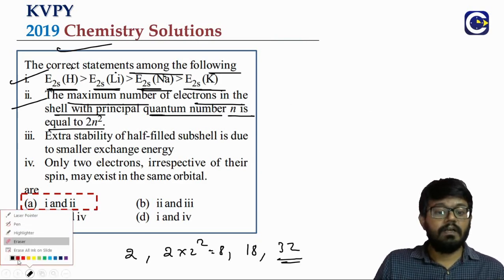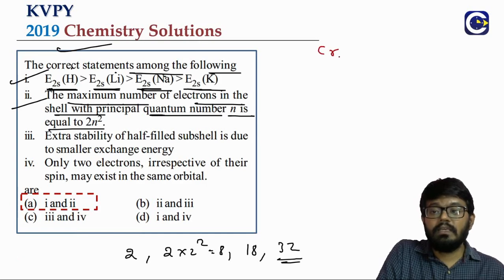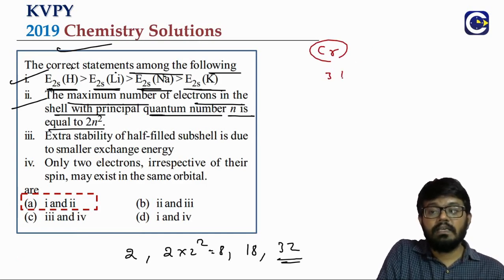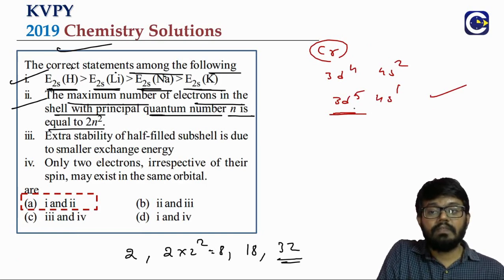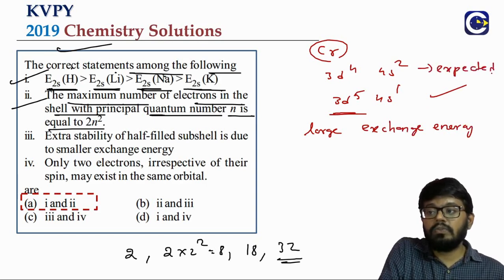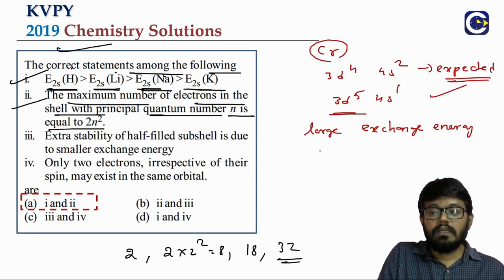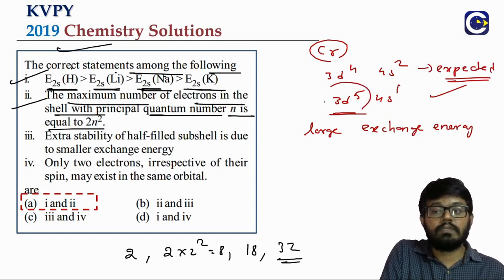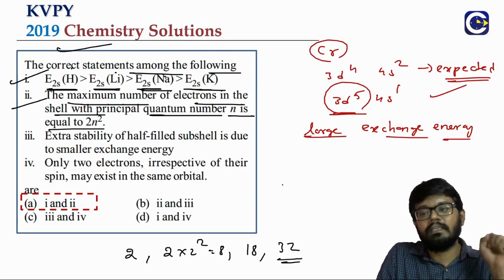So in case of chromium, right, we have the extra stability of the half filled structure. Instead of 3d4 4s2, we will be getting what? 3d5 4s1. Extra stability of the half filled. In fact, why this happens is because of the large exchange energy. This is the expected, as per the rules of filling up of electrons. But why we are able to move one electron from the 4s to the 3d? Because it can give us what? Large exchange energy. That is the reason for the stability.